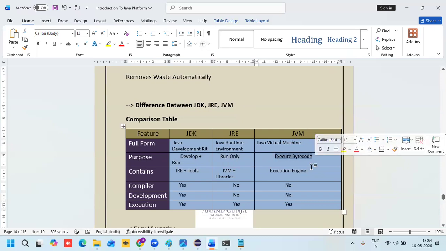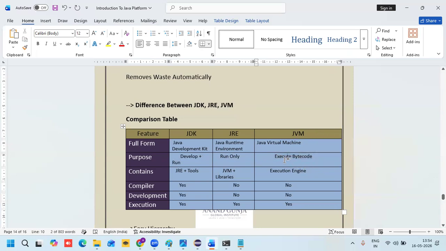JVM executes bytecode. What the JVM will do is serve us. It's like, for example, a TV is created and manufactured. If you ordered something through Amazon, who will bring that? Your JVM is like one service, or it is like a remote. With the help of that remote, you can watch the movie. Right? That's it. JDK contains JRE plus tools.